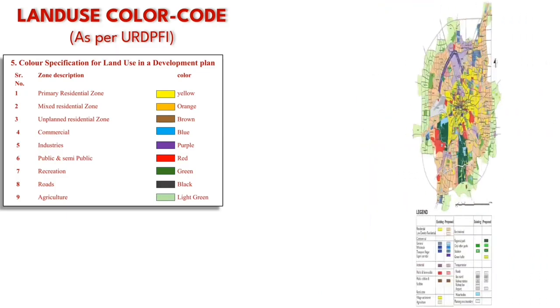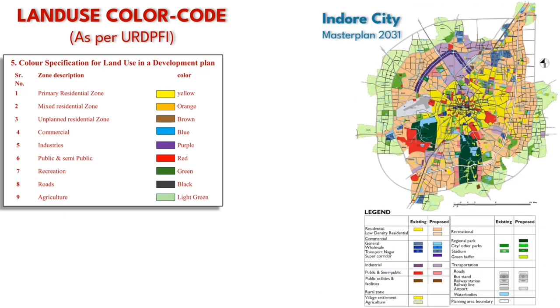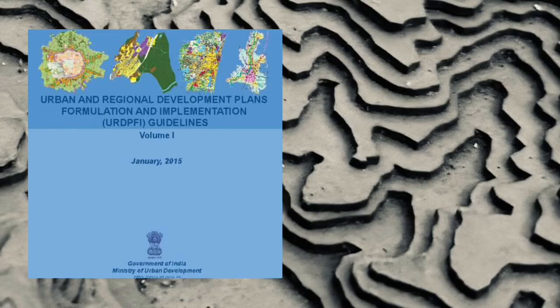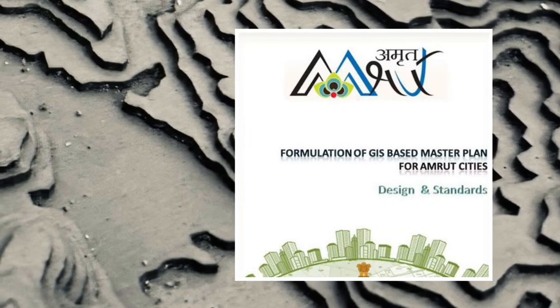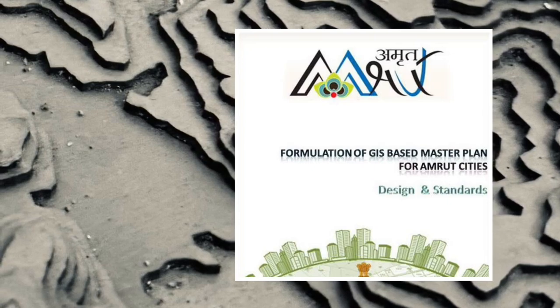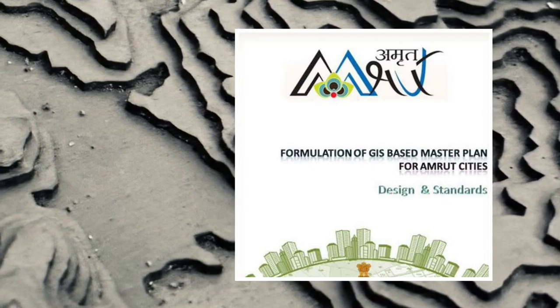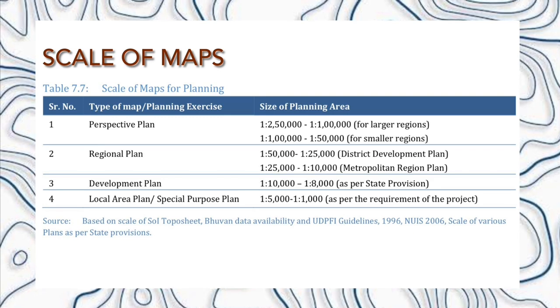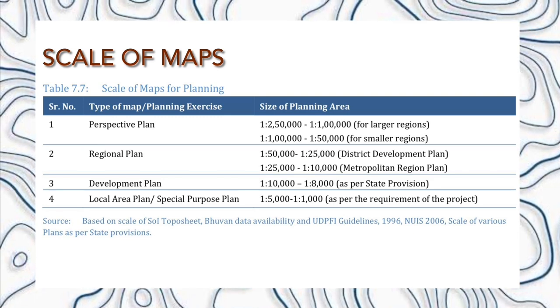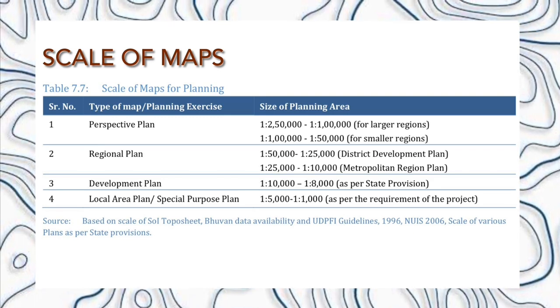On the right side of your screen, you can see a master plan of Indore. It was prepared by using the land use color code scheme given by URDPFI. Other than this, AMRUT also provides guidelines and color code for land use. Color code of AMRUT is slightly different from URDPFI guidelines. Now let's see what should be the scale of these plans. One thing, just keep in mind that the higher the ratio of plan, the smaller the object will be.